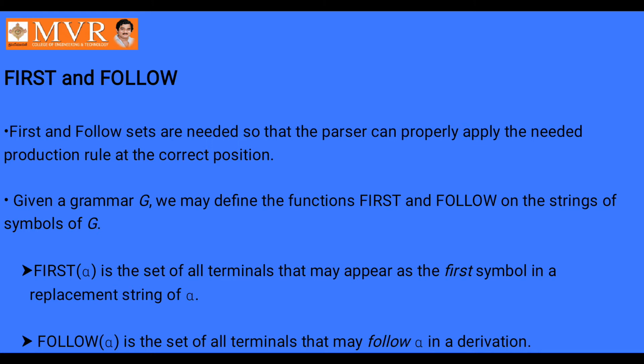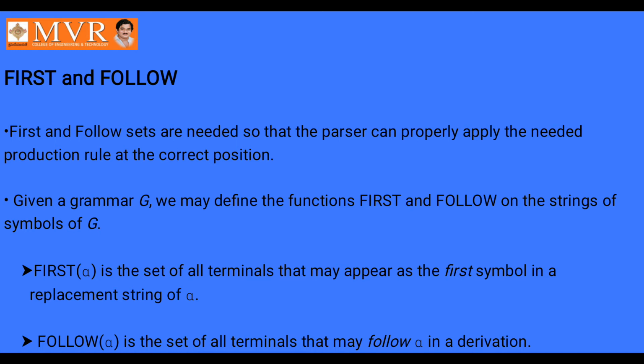And the third rule: if capital X is a non-terminal and X tends to Y1, Y2, Y3 up to Yn is a production, then add first of Y1 to first of X. If Y1 derives epsilon, then add first of Y2 to first of X.